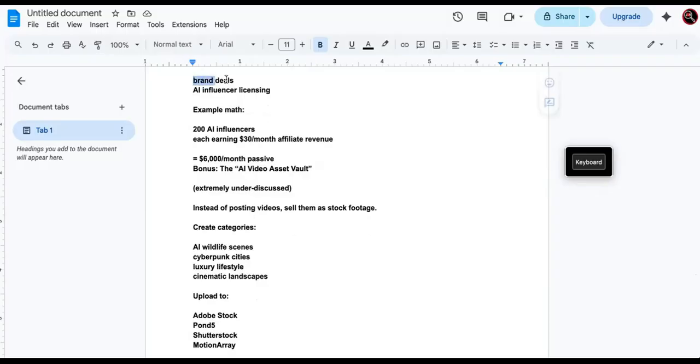All right. So you can still get the brand deals. AI influencer licensing. That is the money path. That's the way you want to go. Example, here's the math right here. Take a look. It's in the book. 200 AI influencers, each earning $30 per month affiliate revenue, right? $30, that's not a lot of money. So if you use the AI influencers, you use Higgsfield to bulk 30 days of content for each of the influencers, and you have 200 influencers, and you just schedule it out.